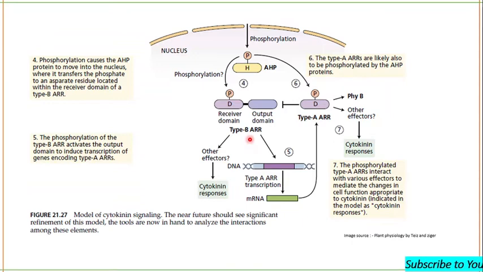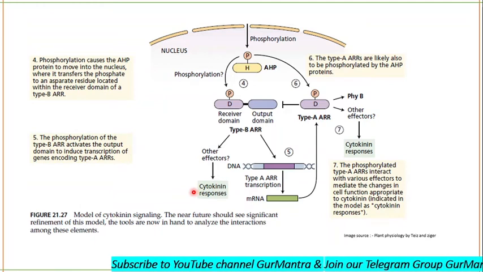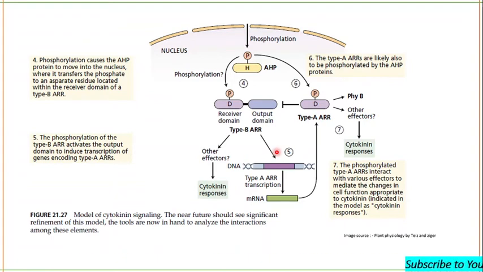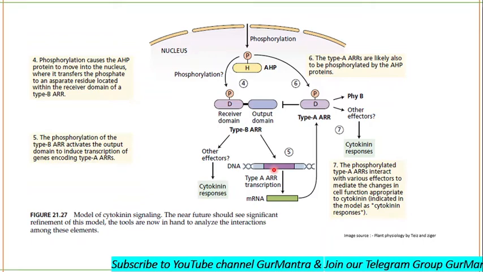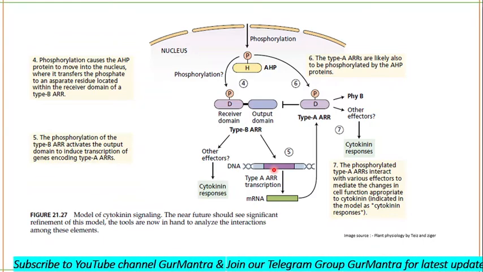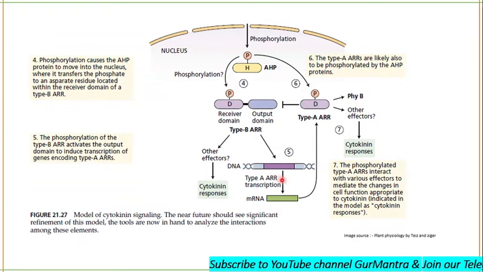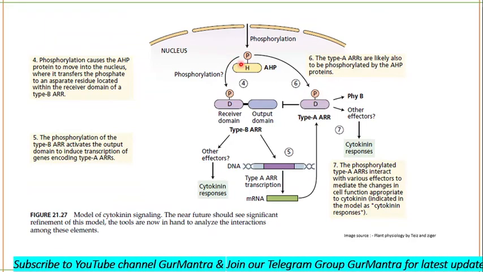Type B ARR will be involved in different cytokinin responses, but as we know, it also has a DNA binding domain and a transcription activator domain. It will cause the activation of transcription of type A ARR, the type A Arabidopsis response regulators. Once type A ARRs are transcribed, they will be phosphorylated by AHP.